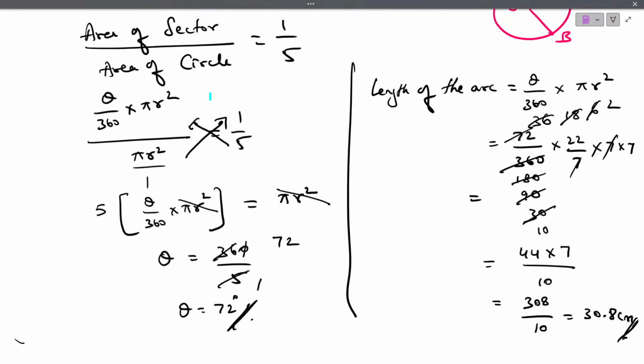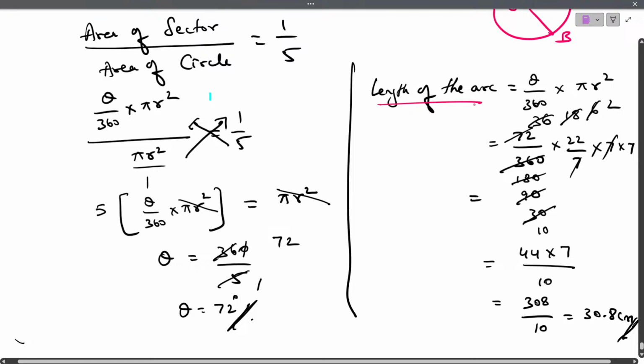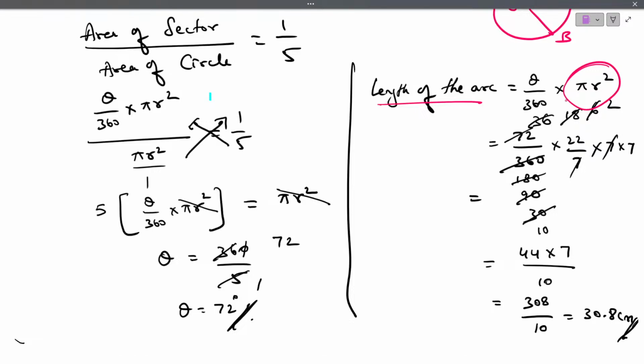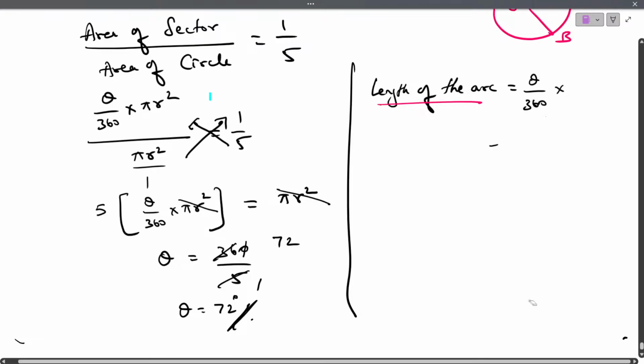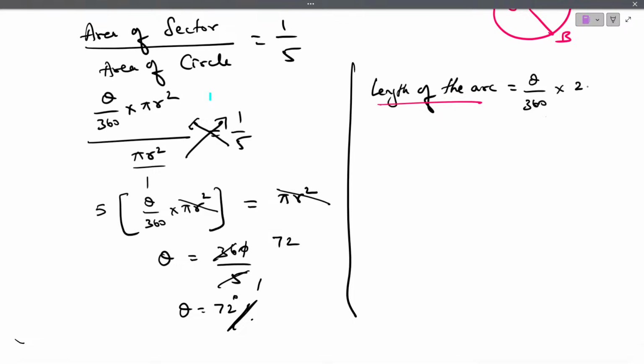Formula is wrong. Sure. Confident. Very good. How can you tell the formula is wrong? Yes, we know that to find the length of the arc, it is not pi r square. If we use pi r square, your entire answer is wrong. So actually we are supposed to use 2 pi r. Correct? See, a single small mistake can lead to the entire problem's destruction. So theta by 360 into 2 pi r is what we are supposed to write.